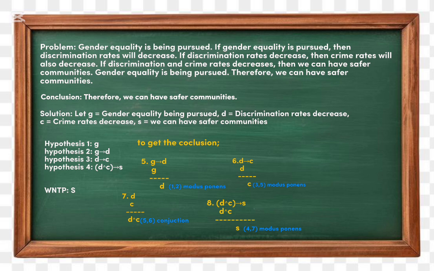Since we have derived S, which is safer communities, from the initial premise G, which is gender equality being pursued, through valid steps of inference, the argument is proven valid. Thus, if gender equality is pursued, we can indeed have safer communities.